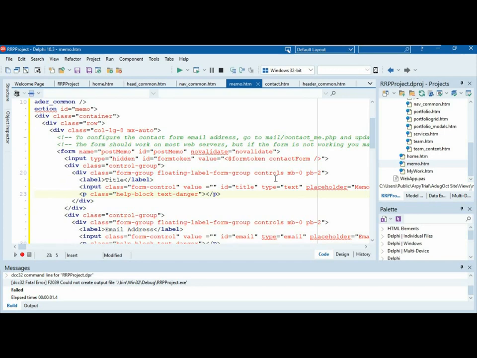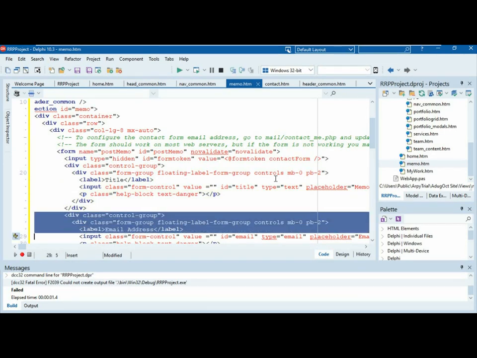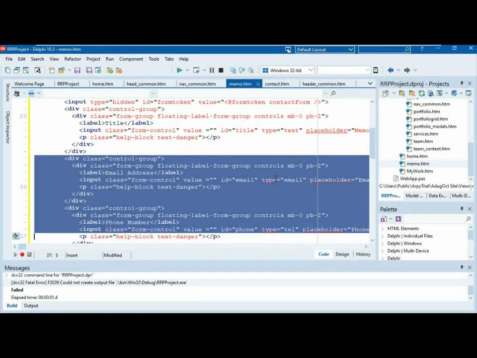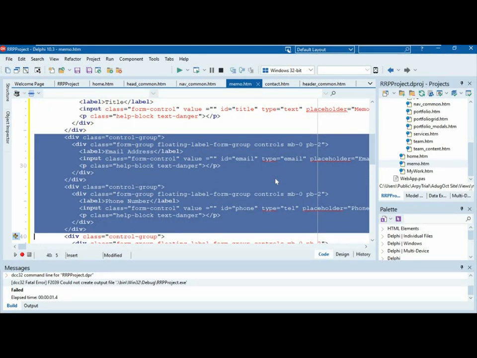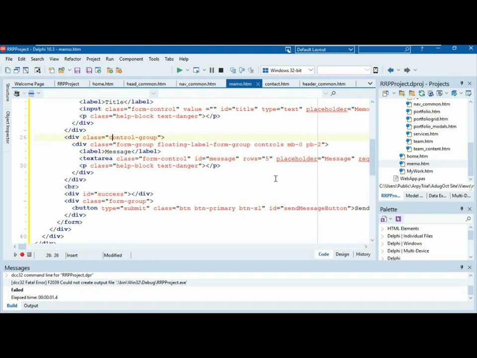But you see, that's an input box that we're going to put our title. So I only want one of those. The next one is for email, and the next one after that is for a phone number. So I don't need either of those ones. So I'm going to get rid of those. The next one is our message box, though. So I want to call that memo text, or memo message. Okay, and we want to call this memo text. And the placeholder can be memo.